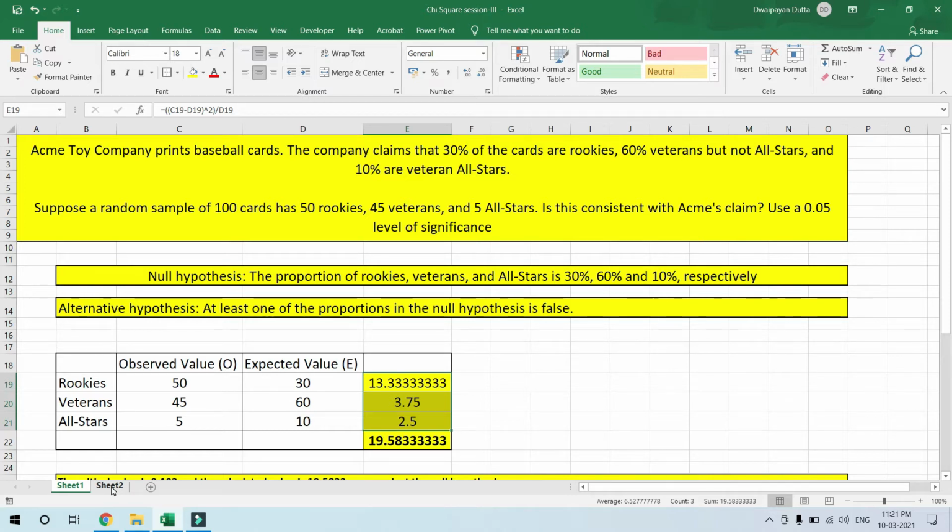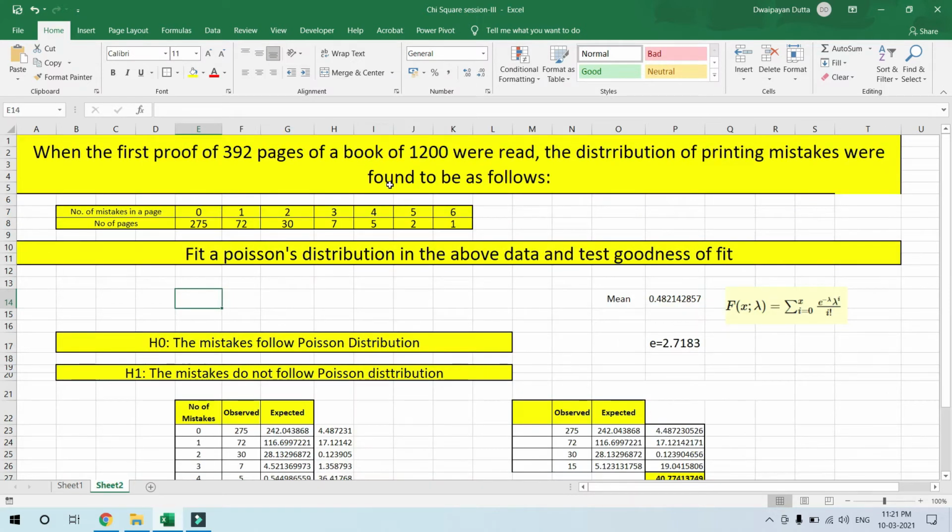Now coming to the second problem, it is a little bit advanced problem. It is just that a trick is there. I will show you what the thing is. You will get to understand.